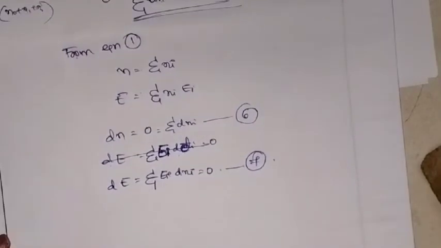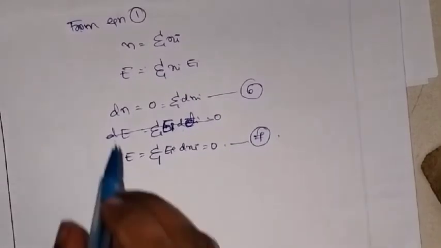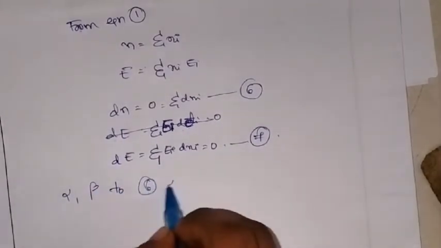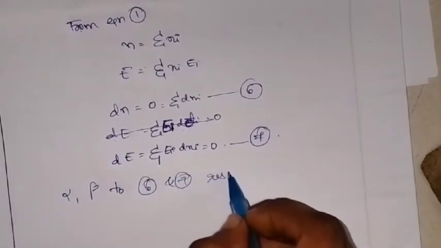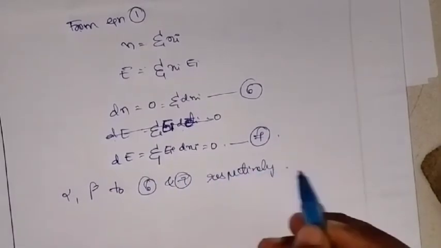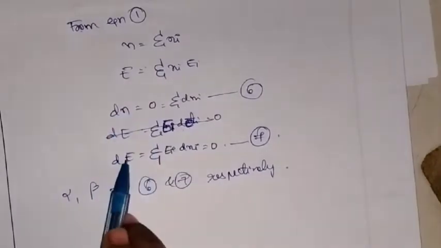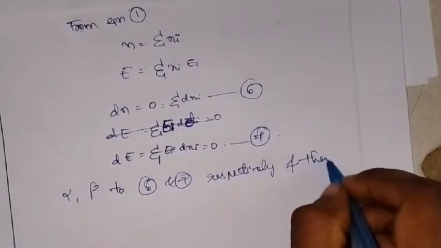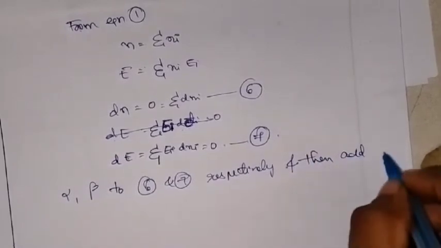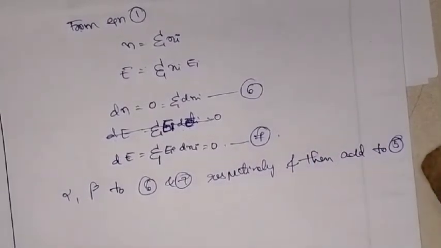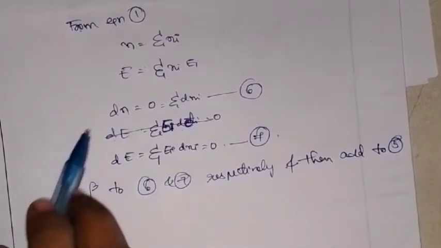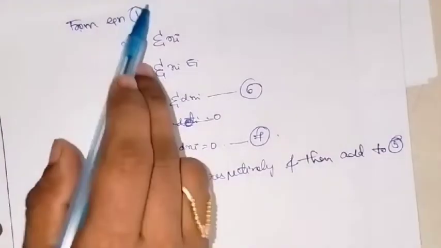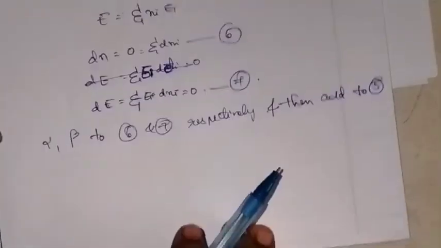Now what you will be doing is multiplying alpha and beta to equation number 6 and 7 respectively. Multiply alpha to this, beta to this, and then you need to add them to equation number 5. So let me do it.